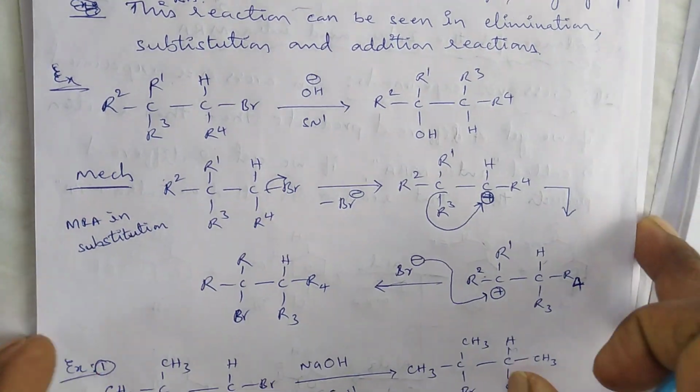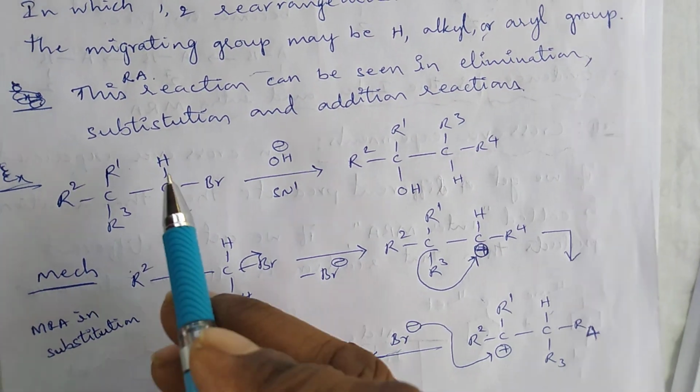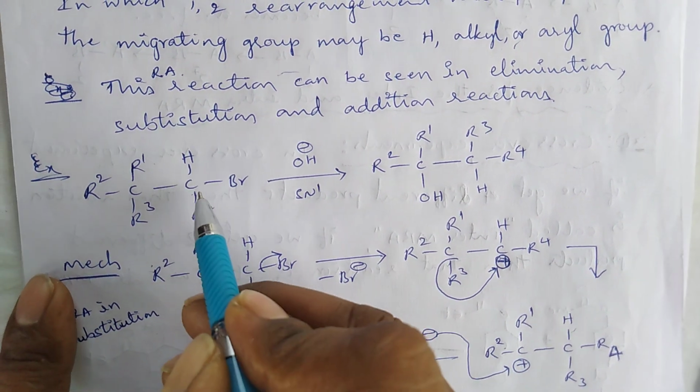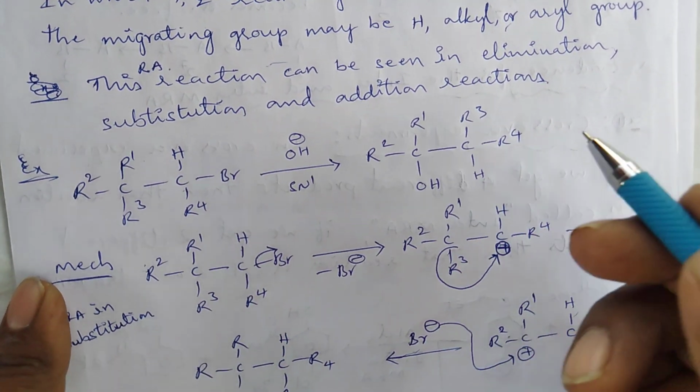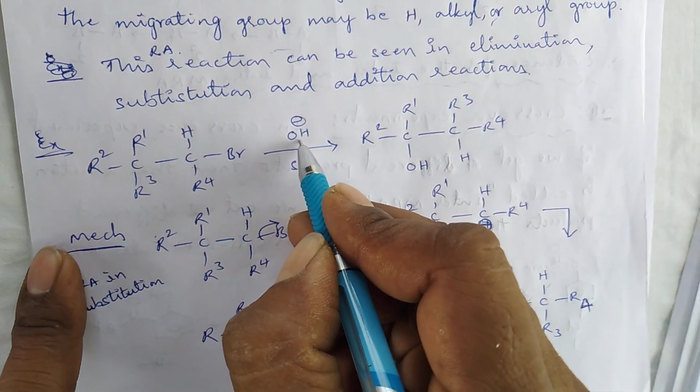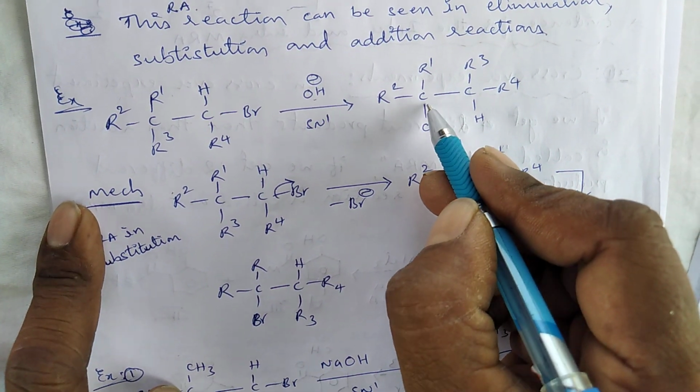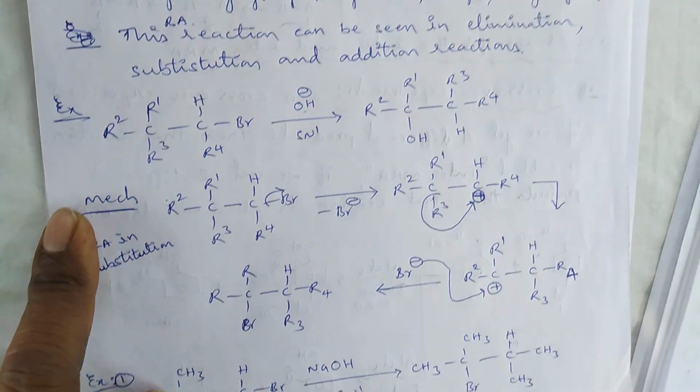For example, an alkyl bromide, which is a secondary alkyl bromide, in the presence of OH group finally produces an alcohol.